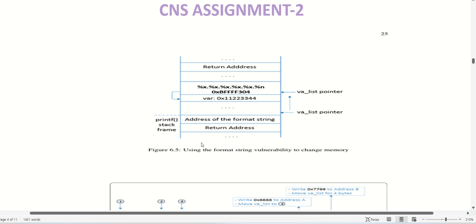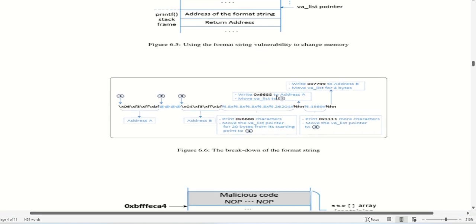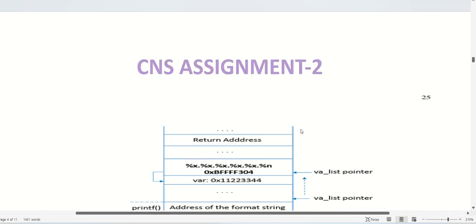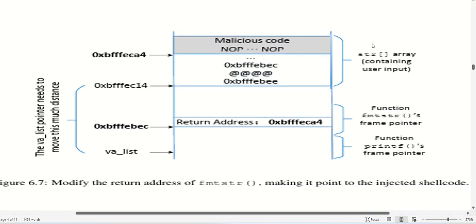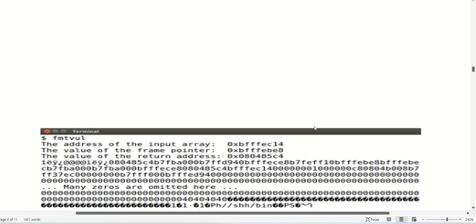We have the printf stack frame, return address, address of format string, variable address, and variable list pointers. This is the breakdown for the format string, in which we can see address A clearly, address B, where the write operation is done, and how the pointers are moved. This modifies the return address of the format string function, making it point to the injected shellcode.